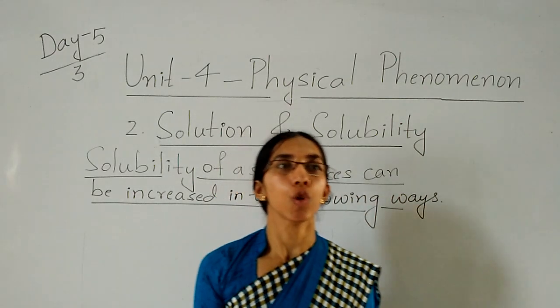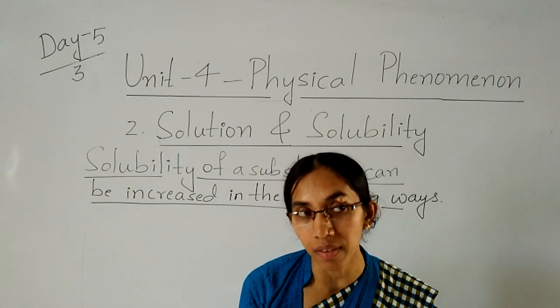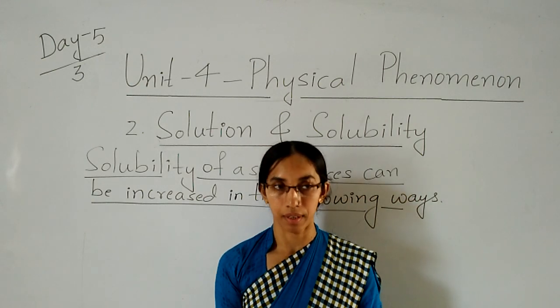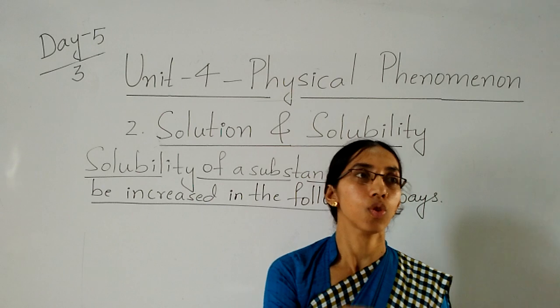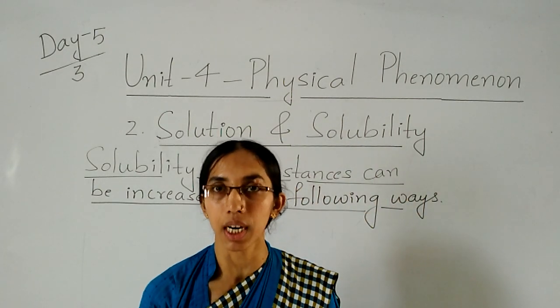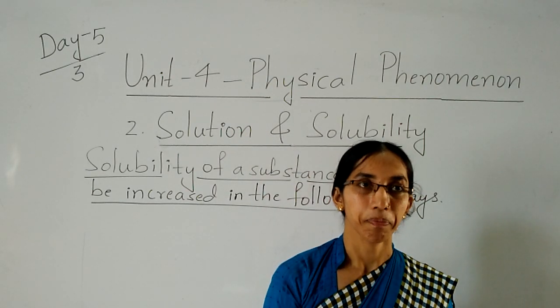So what is a solution, children? When substances dissolve in a liquid. Here the liquid is what? Water. The substances are what? Sugar, salt.